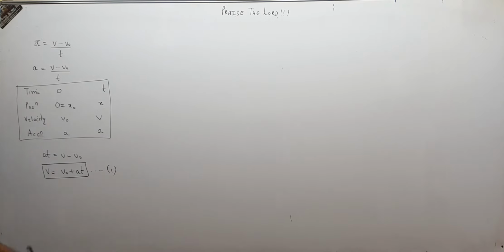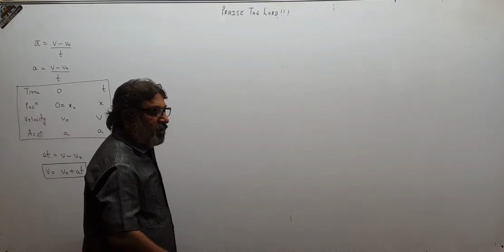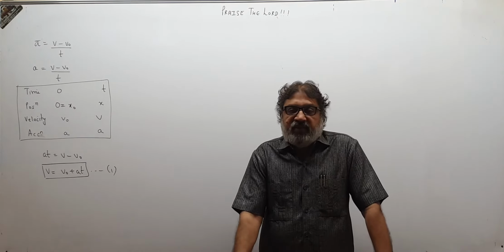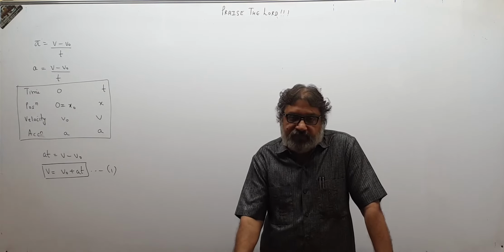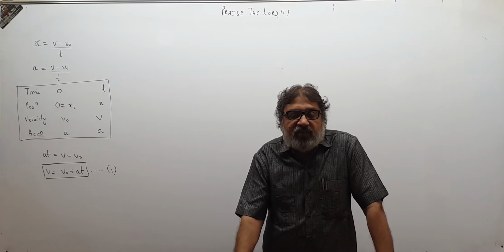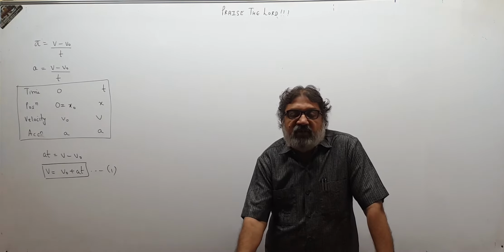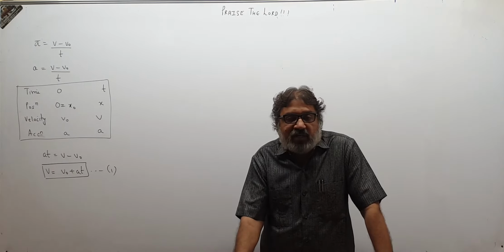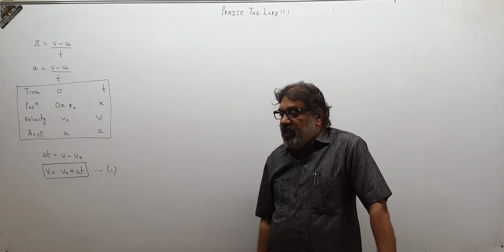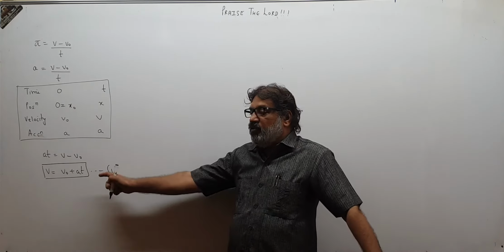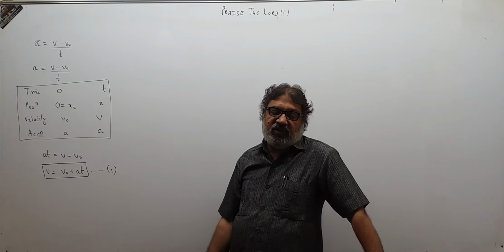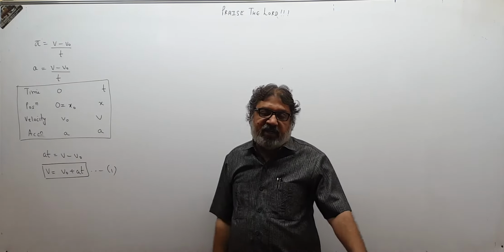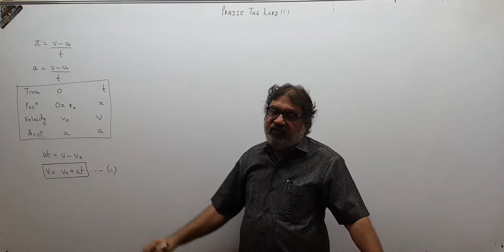Velocity at any time is vo plus a into t. Remember, t is not the instant of time over here, but the time interval in which the velocity changed from vo to v. It is a time interval, not the time instant. It would have been preferable to write a into delta t. Delta t means t2 minus t1, so t2 minus t1 means t minus 0, which means t. Therefore we are writing t over here, because the initial time we have taken as 0.